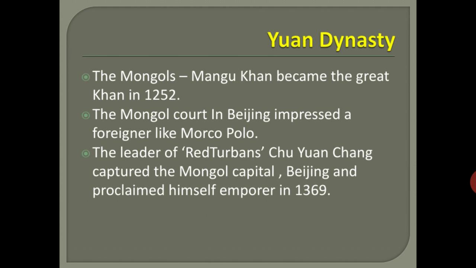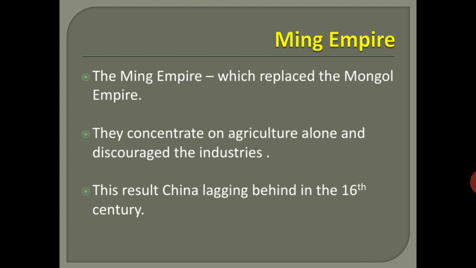Next one, the Ming Empire, which replaced the Mongol Empire. Confucian thinking discouraged industries and foreign trade. They concentrated more on agriculture especially. The Ming Empire concentrated on agriculture alone and discouraged industries and foreign trade. Because of that, China became economically weak and lacked the ability to rule the country well in the 16th century.